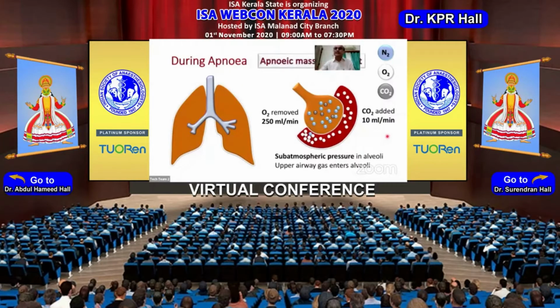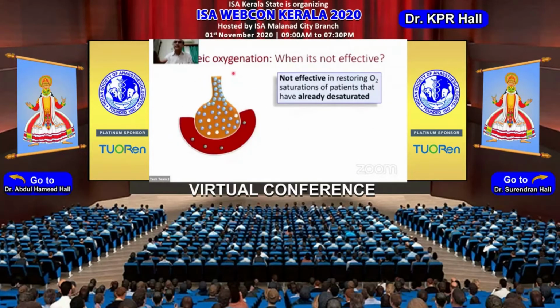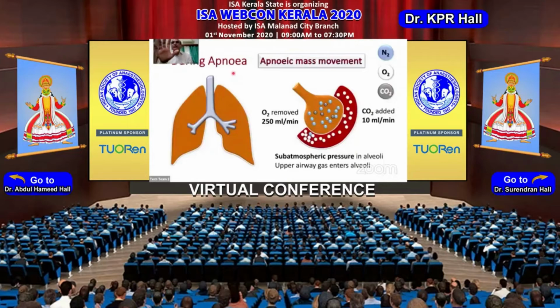So now if there is an apneic mass movement occurring, and if it is with air, then only the air comes in. But if it is oxygen which is present in these dead space gases, then all the oxygen comes into the alveoli because of the subatmospheric pressure, and more oxygen is available for a person to continue to meet its oxygen consumption.